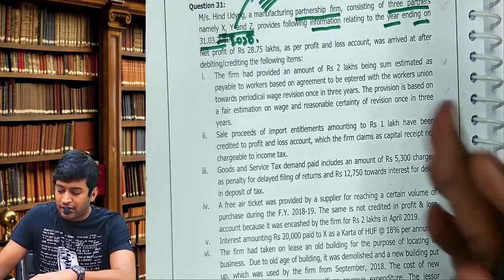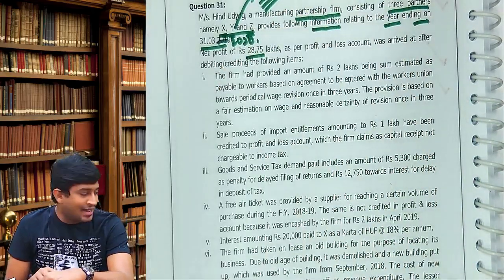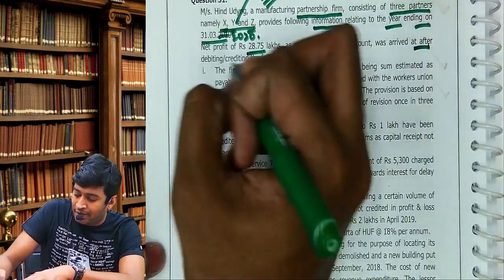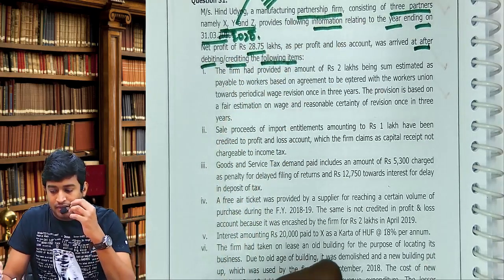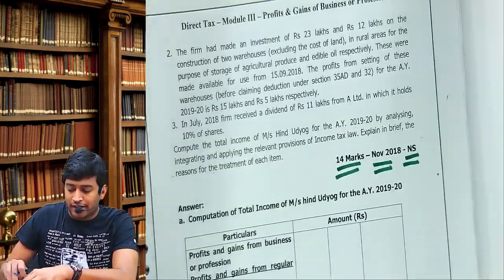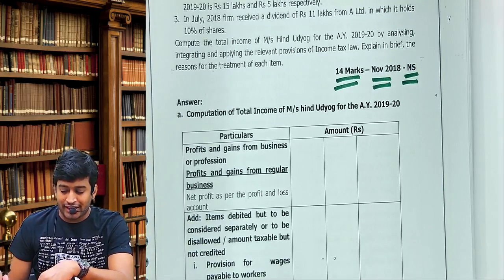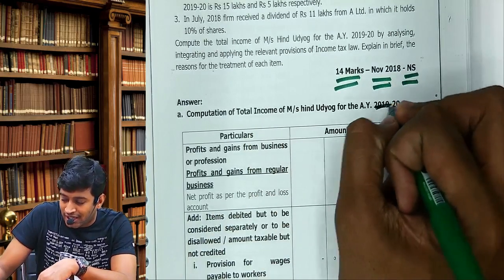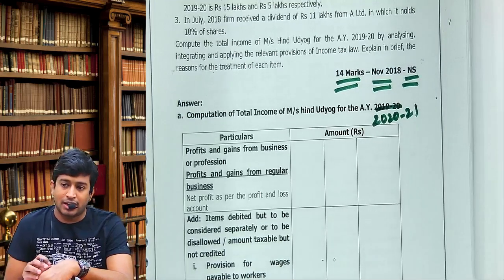What is net profit given? Net profit is 28.75 lakhs as per profit and loss account, arrived at after debiting or crediting the following items. Come to the next page, 183. What is the heading? Computation of total income of Hind Udyog. Change the year to 2020-21.